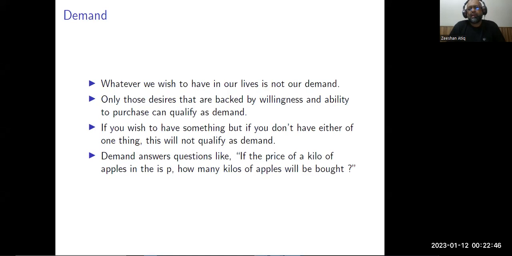There are many people who think that whatever desires we have or whatever wishes we make in our lives are our demands. However, whatever we wish for in our life cannot be a demand. Only the desires that are backed by the willingness and ability to purchase can qualify as demand.